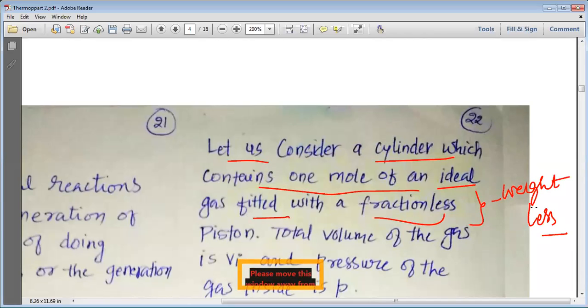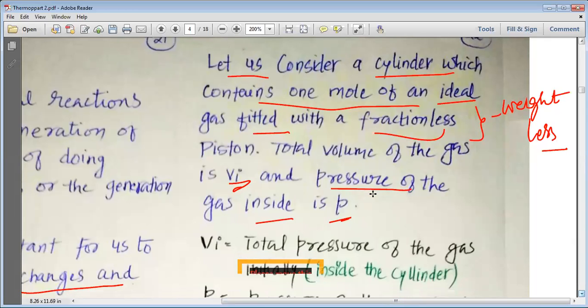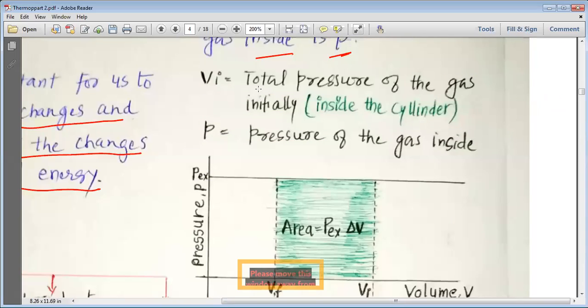The volume of the gas is V initial, and the pressure of the gas inside is P. So this is how, my dear students, we represent the pressure and volume.